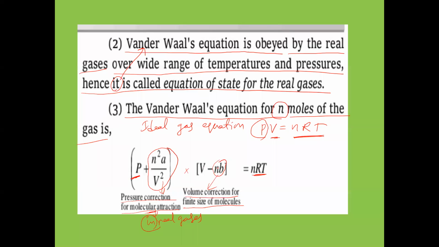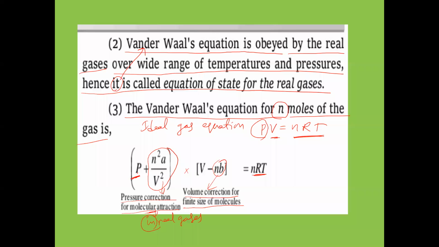Why did we subtract here? The volume available for the gas molecules is somewhat lesser than the V of the ideal gas. Suppose V is the ideal gas volume, then V minus nb is the real gas volume, which is somewhat lesser. The real gas volume available for compression is less. The gas molecules have less space in a real gas for compression, but in an ideal gas, the molecules have more space for compression. That's why we have subtracted the volume correction from V, and added the pressure correction to P. That is equal to nRT.